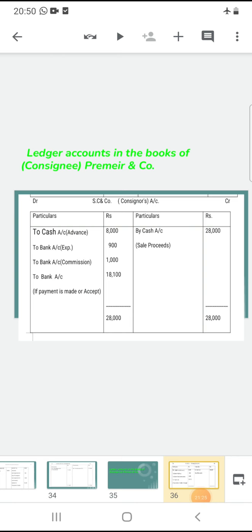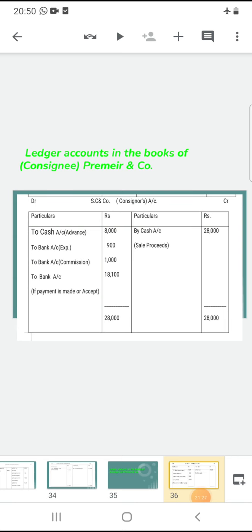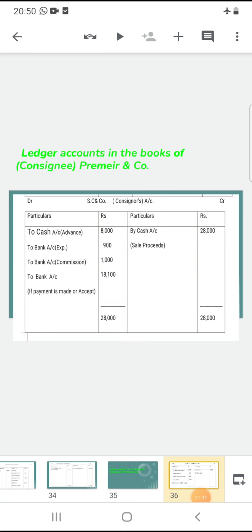So my dear students, 18,500 received from consignee, the final amount. Okay, this is the problem solved. Second problem we can solve easily. Okay, you can understand. Okay, thank you very much, everyone.